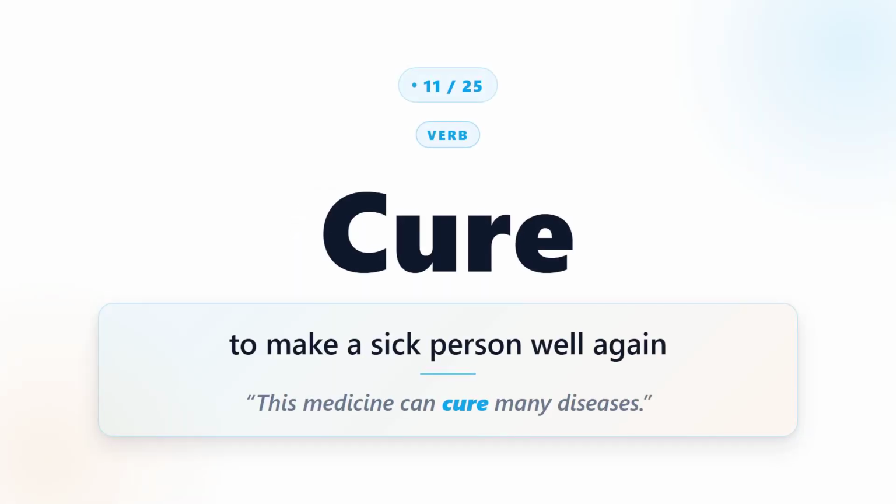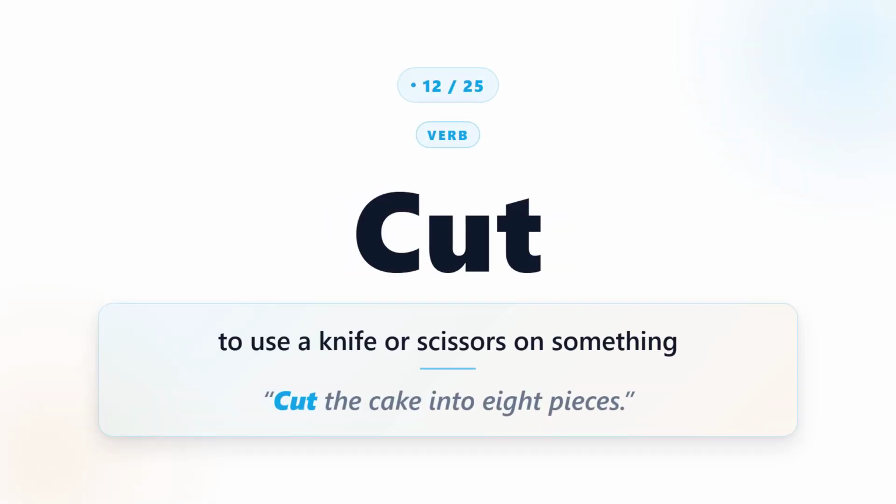Cure. Cure means to make a sick person well again. For example, this medicine can cure many diseases. Cut. Cut means to use a knife or scissors on something. For example, cut the cake into 8 pieces.